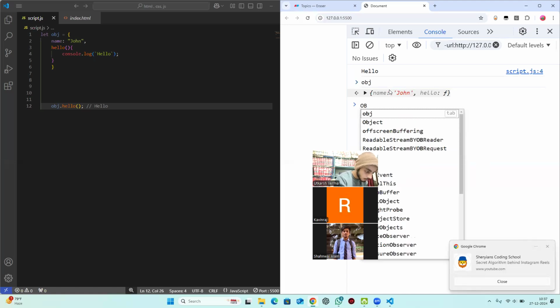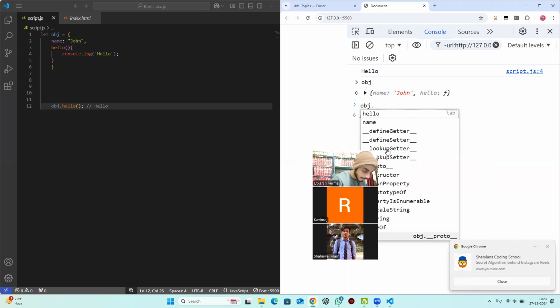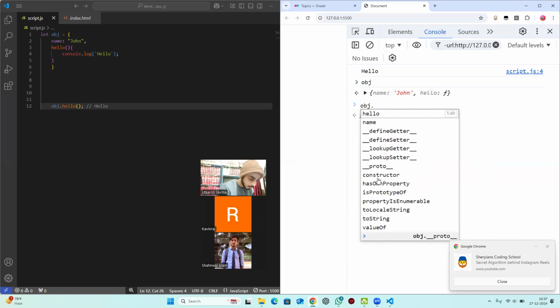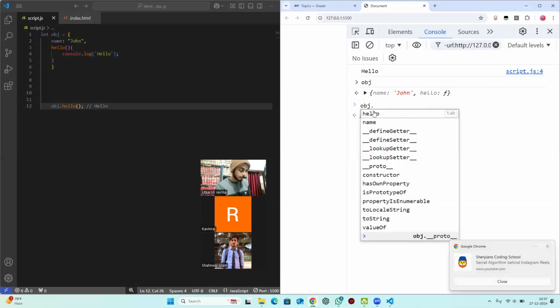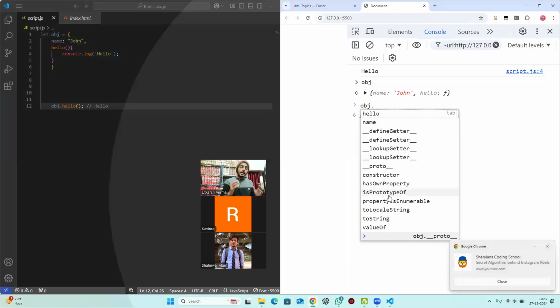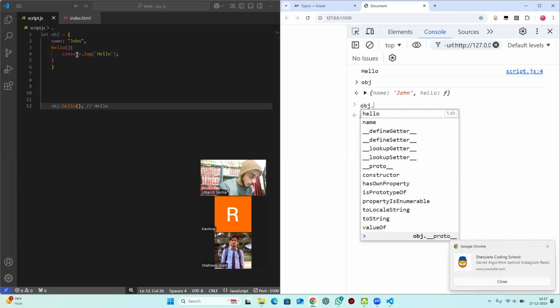So if you write obj and you write dot, you get a lot of these methods: constructor, proto, hasOwnProperty, isPrototypeOf, toLocaleString, toString, valueOf. Just like you are getting hello also. This hello is declared by us, so it is one of the methods that is declared by us. That's why we are able to access it here. But these properties like constructor, hasOwnProperty are not declared by us. They are declared by JavaScript developers, but we cannot see them here because they are stored in something called prototype.